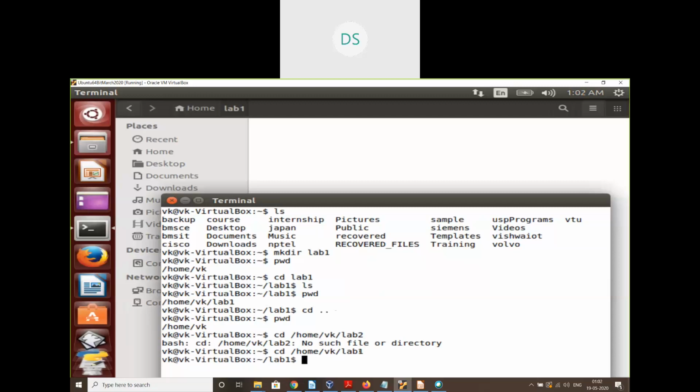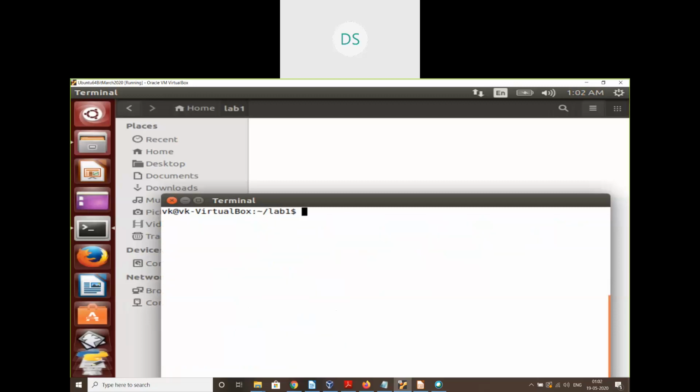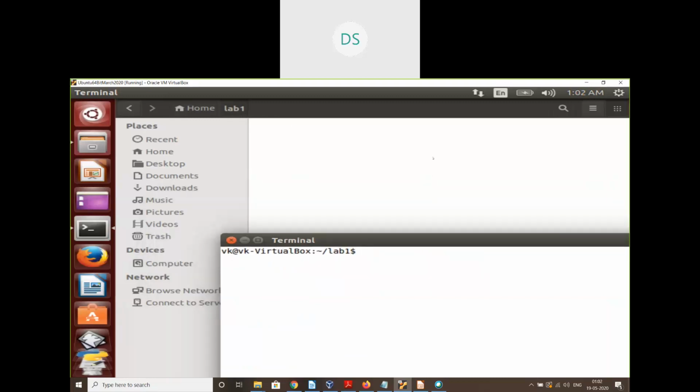Okay. So we can clear the screen by using the clear command. You can observe in this GUI, the lab1 folder does not have any files. Let me show how to create a few files using the command prompt. One can use the touch command to create files, with a file name. I need to give a file name file.c: touch file.c. Once I hit the enter key here, in the background a file will get created, and you can see it in the GUI.